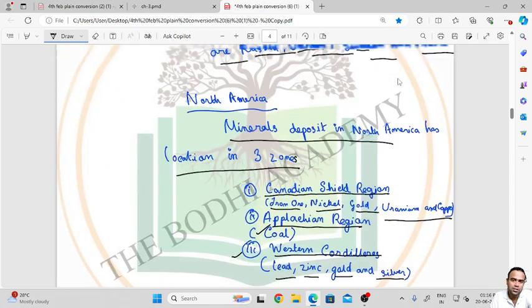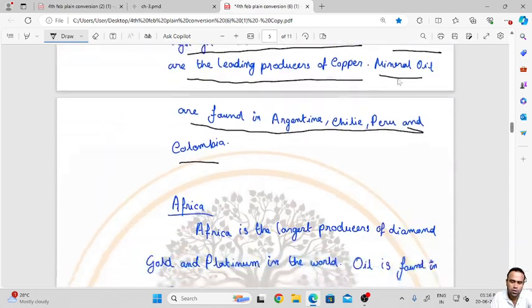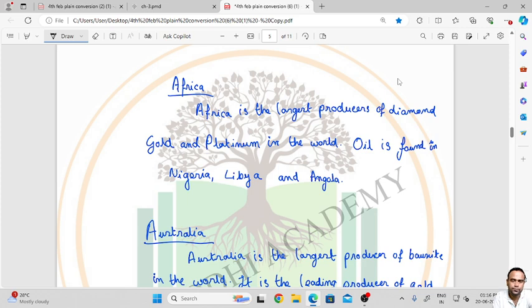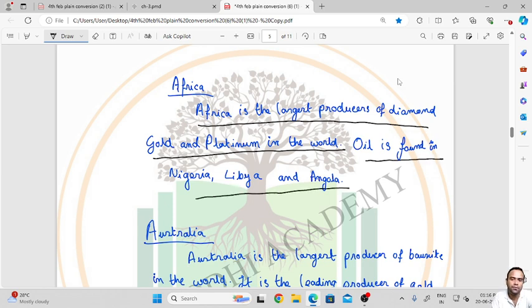Next we will move to Africa. Africa is the largest producer of diamond, gold and platinum in the world. Oil is found in Nigeria, Libya and Angola. Africa is very famous, known for diamonds.